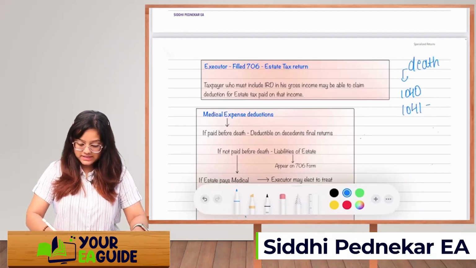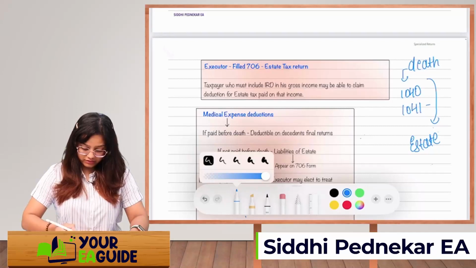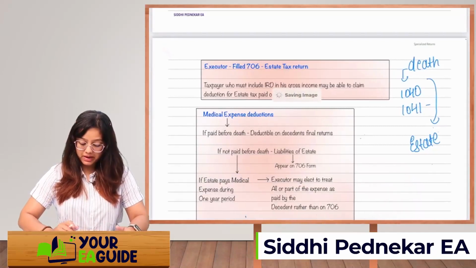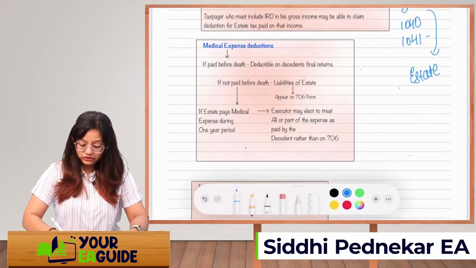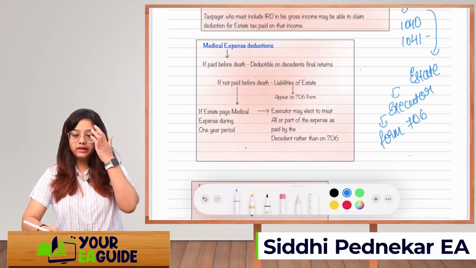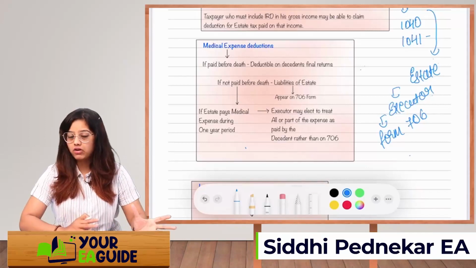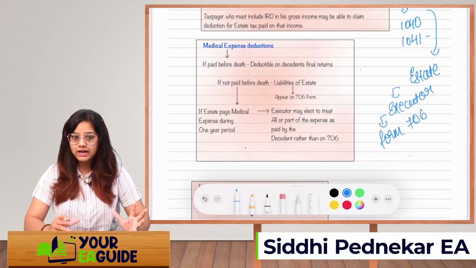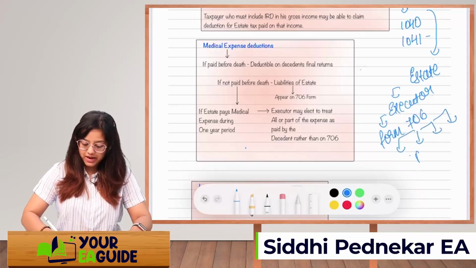Next, all the assets will get transferred to an estate. This estate will be operated by an executor, a representative. Whoever is the executor, he is going to file form 706. All right, and this 706 is filed for the first time showing all the assets, all the IRD incomes, right? And then the estate will distribute the income to the beneficiaries.